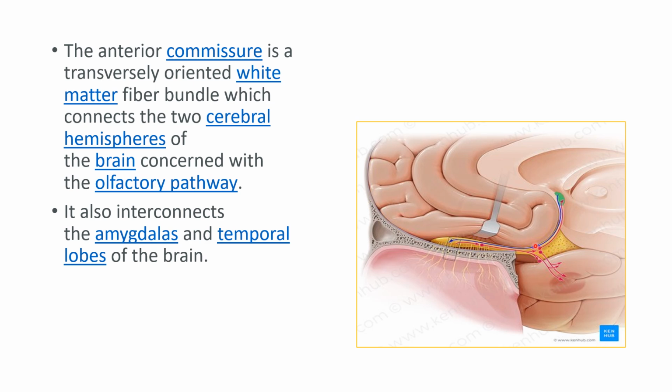It connects the olfactory pathway between the two cerebral hemispheres, and it also interconnects the amygdala and temporal lobes of the brain.